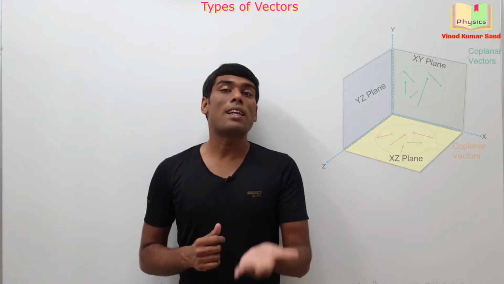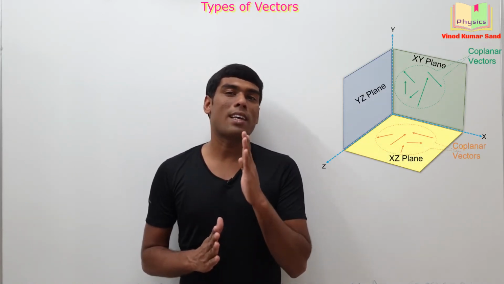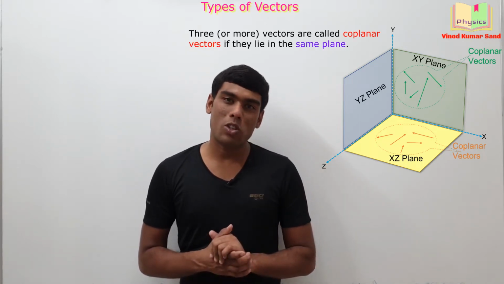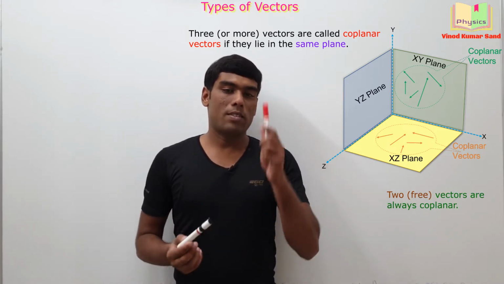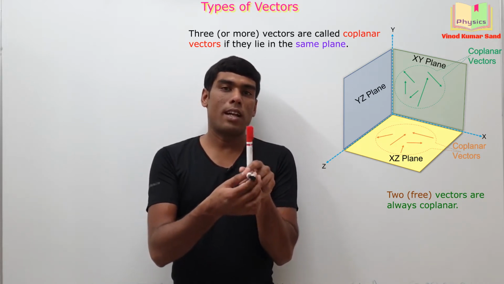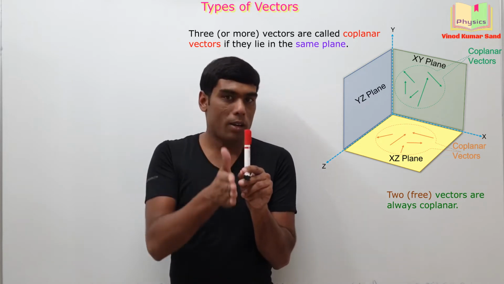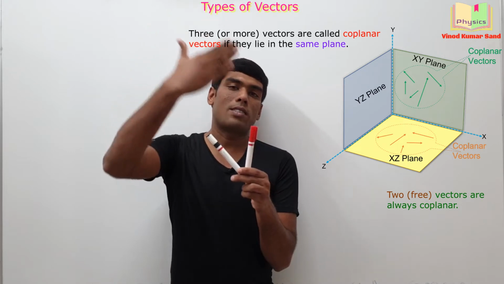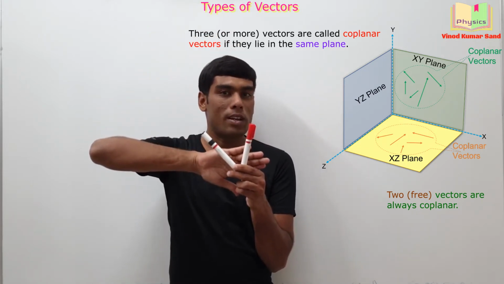Next is the coplanar vectors. Coplanar vectors are those vectors which are lying in the same plane. You can see the illustration here. I'll give you the example. Suppose this is a vector and this is another vector and they are kept like this. Now you can consider them to be lying in this plane. So they are coplanar. Now if you put them like this, you can consider them to be lying in this plane. So again they are coplanar.